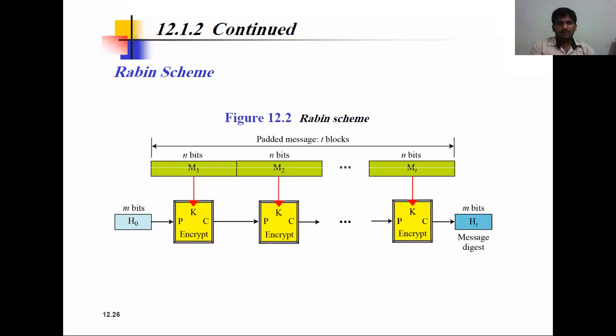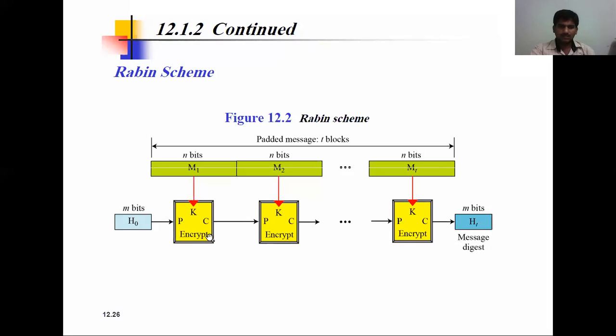Now the Rabin scheme. Here we see that the message is padded into T blocks. We encrypt along with the key, using the same key, and then we perform the message digest. H0, for example, is about the original message.